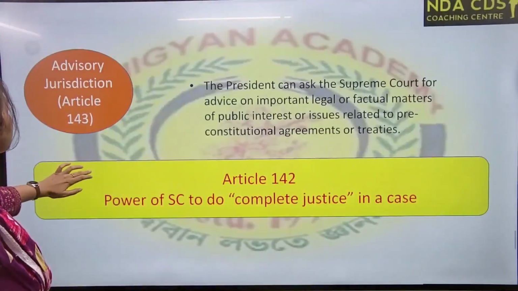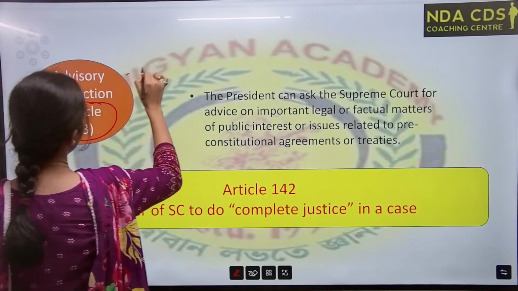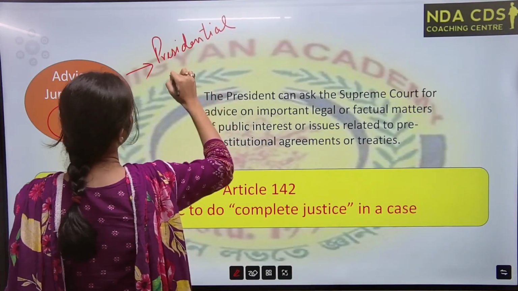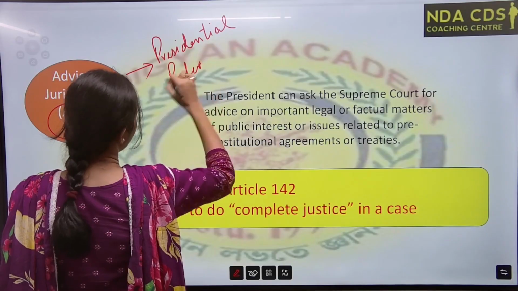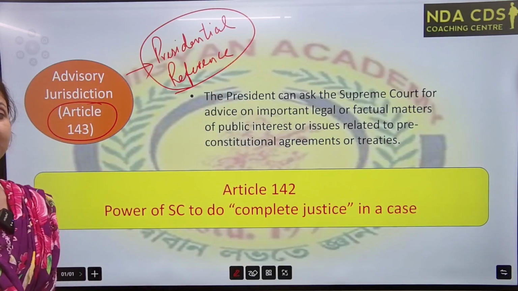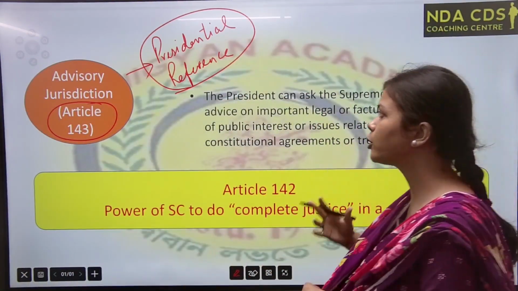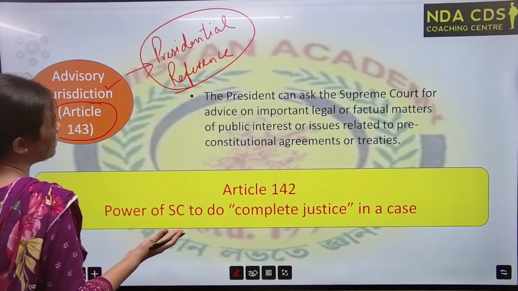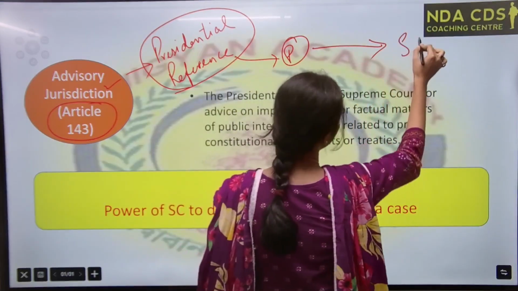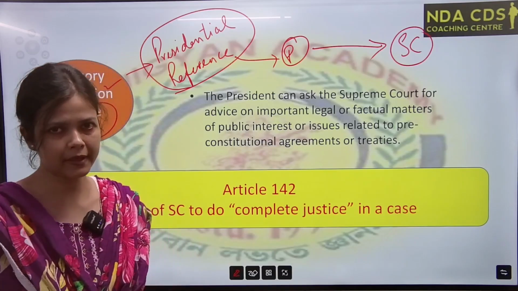Then advisory jurisdiction. This point is very important. Advisory jurisdiction under Article 143. This is also known as presidential reference. Please remember the point. A question may be asked like, presidential reference under which article? That is 143 only, and Supreme Court advisory jurisdiction. So here what happens is president in any matter can seek advice from Supreme Court of India. Okay, president can seek advice from Supreme Court of India.